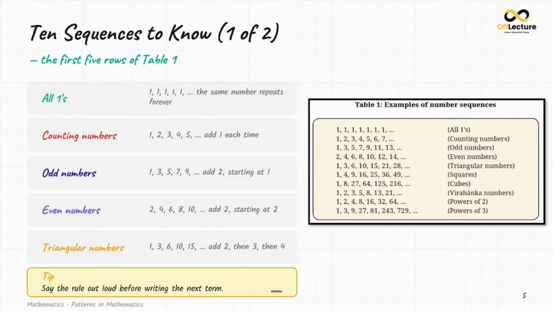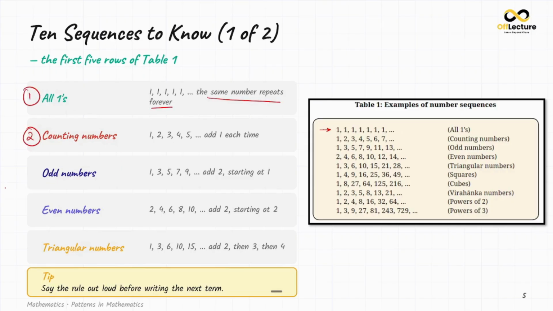So the first one is all ones. If you see, there's a diagram. This includes all ones, 1 comma 1 comma 1 comma 1. So nothing is changing, every digit is a 1. So this is also a number sequence, the same number repeats forever.